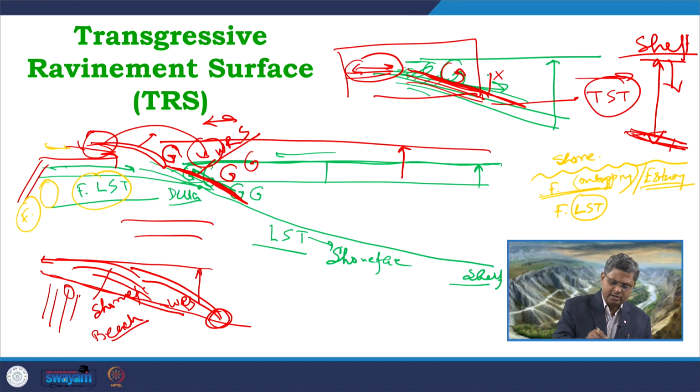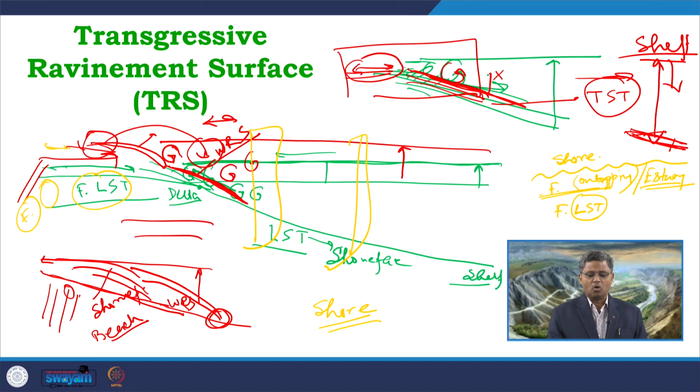Whereas, if we look at somewhere here in this part, or somewhere here in this portion, what we are getting is that the underlying facies is already a shore deposit which is overlain by this erosional surface, and on this erosional surface the onlapping units are either shore face deposits or shelf deposits.